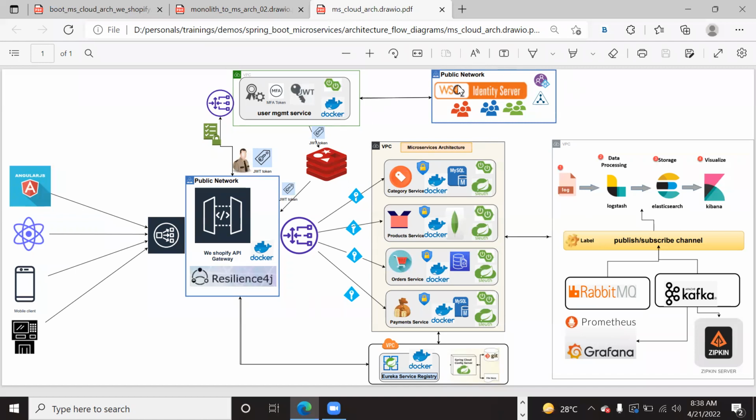We will also implement the user management service using OAuth 2 plus JWT plus OpenID. This is the outcome you will get throughout this course. We will take one use case called retail e-commerce, and I'll also explain what this use case is.